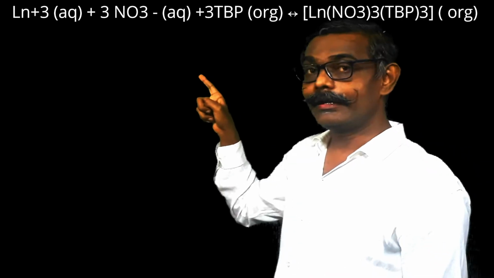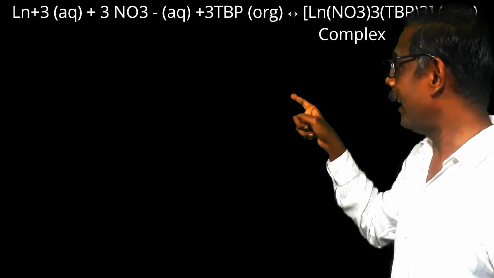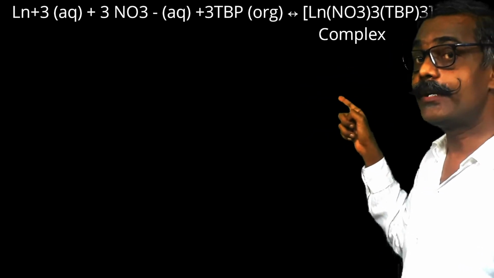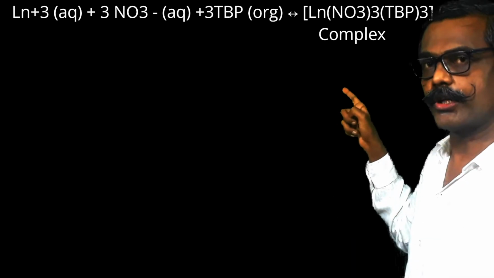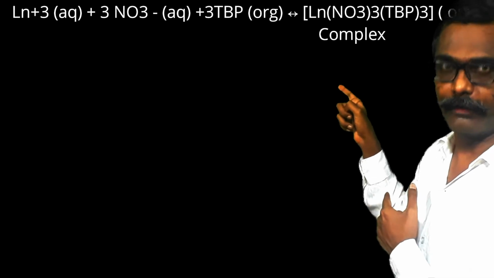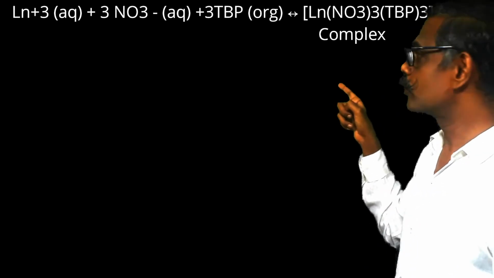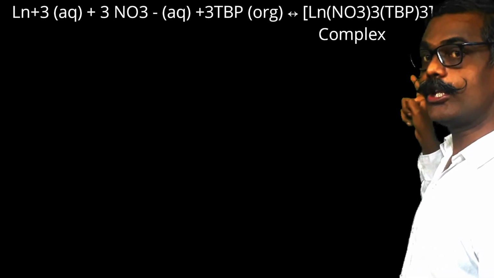What will happen? Ln is the general representation of a lanthanoid. Ln(NO3)3, and how many TBP molecules? 3. For coordination purposes, 3 are sufficient. This is a monodentate ligand; the solvent works as a monodentate ligand. So the formed complex is Ln(NO3)3(TBP)3.